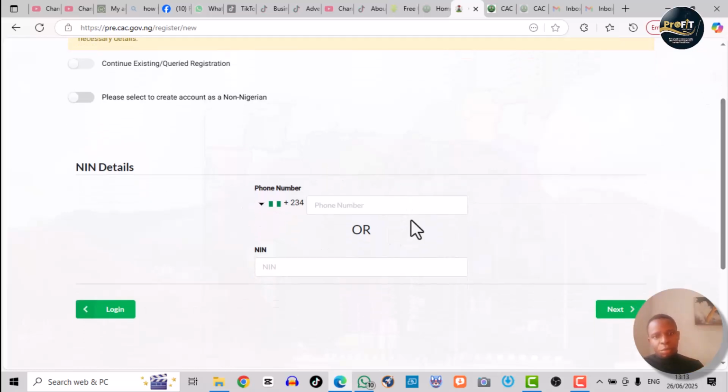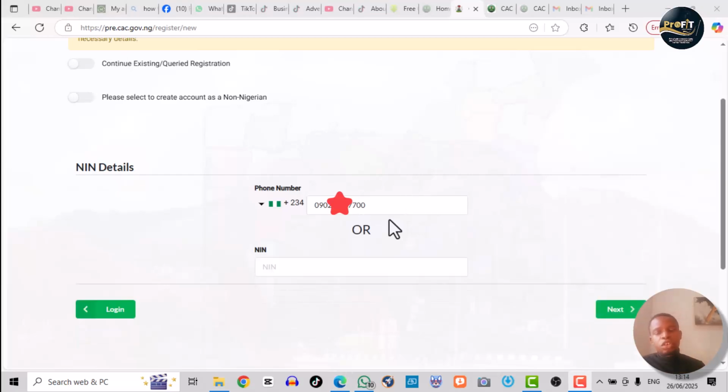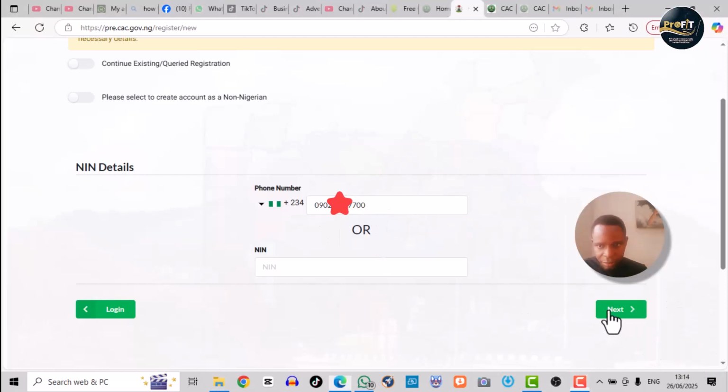Now, some people come here and they say, oh, I don't have NIN, and they give up. But what this is saying is your phone number or NIN. Not phone number and NIN. So if we have a phone number, it will suffice. So let me go and copy a phone number and place it here. That loading you saw was to be sure the phone number is not already in their system. So the phone number can go, so we click on next.